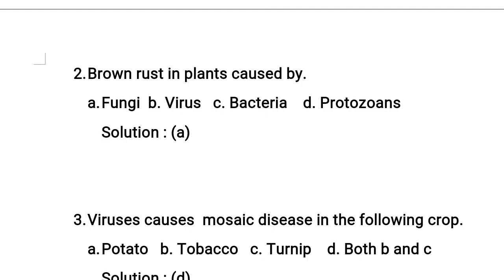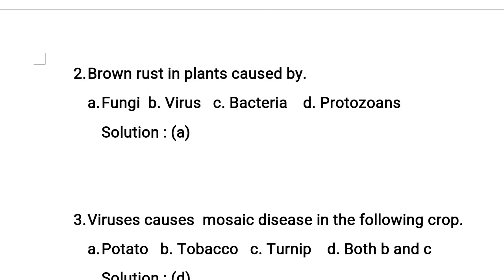Option A, fungi. Option B, virus. Option C, bacteria. Option D, protozoans. Brown rust of wheat is caused by option A, fungi. Understand, this is a kind of rust disease. Brown colored spots can be seen on the surface of the leaf, caused by fungi.